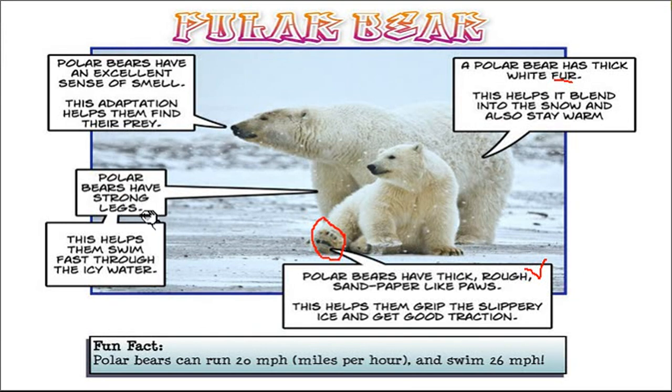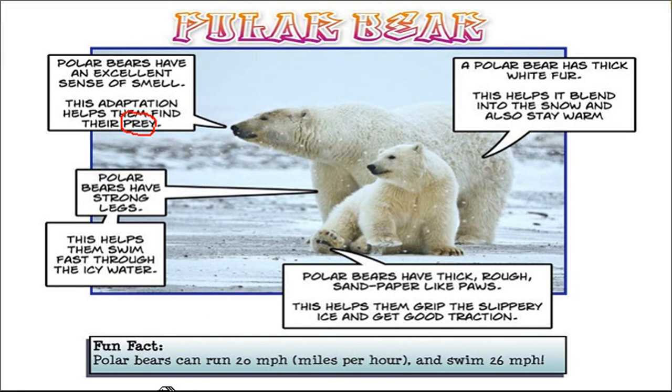Then polar bears have strong legs also. These legs help them to swim also and to walk fast on the ice, meaning snow. Okay. Then polar bears have an excellent sense of smell. They have a very good sense of smell. They can smell very easily. So because of a strong sense of smell, they can easily identify where their prey is. And then they can walk and attack the prey and get the food.